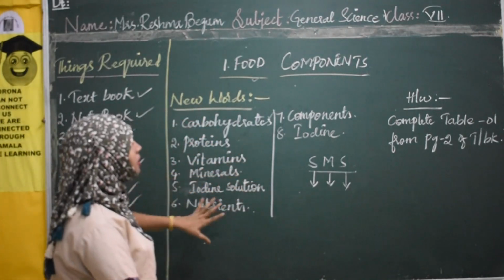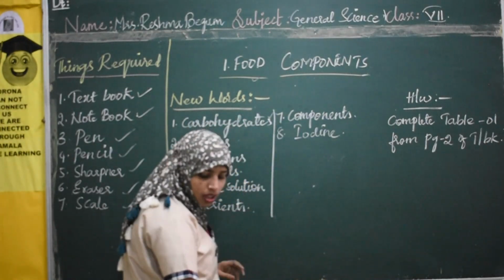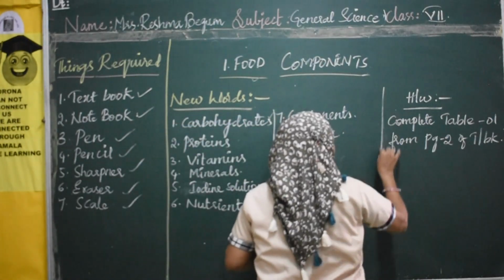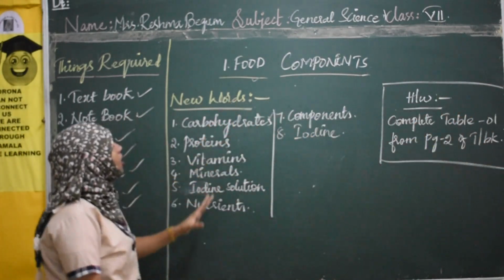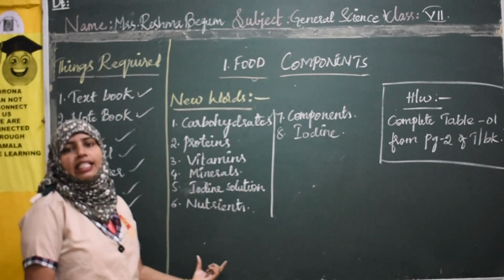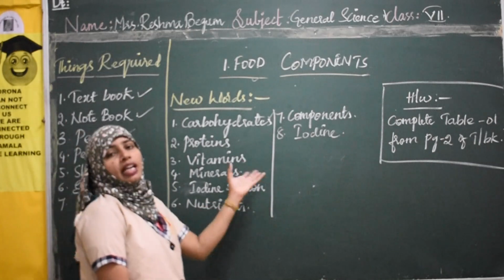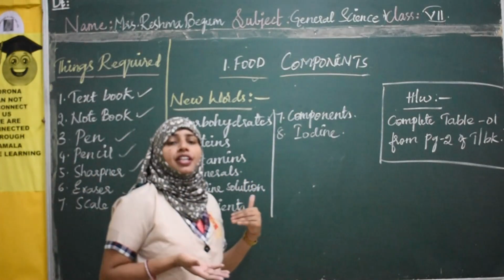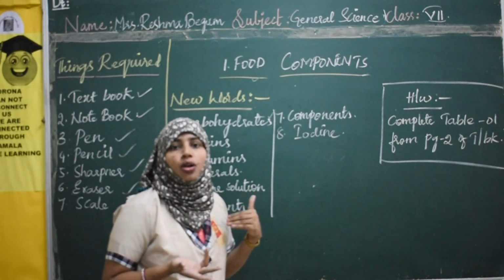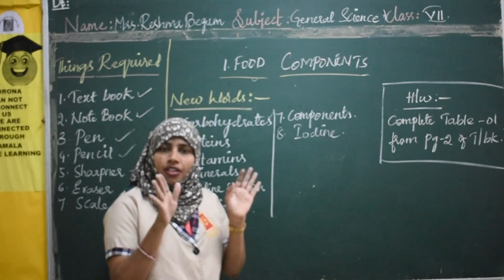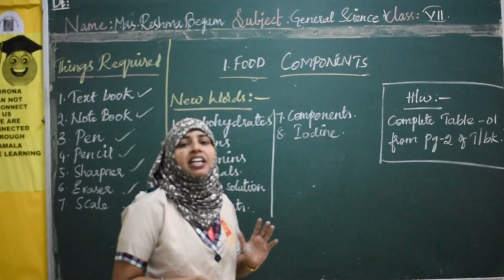I hope this visibility is clear to you. Note down these new words. This is your homework and these are your new words. Please note this down in your classwork, in any rough book. In our next video, I will tell you the instructions regarding writing notes. At that time you can write. For time being, for today's class, please note this down in your rough book. Later on you can make it fair, right?